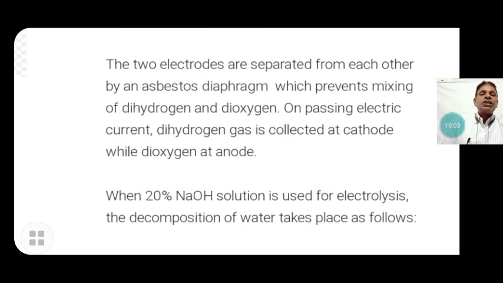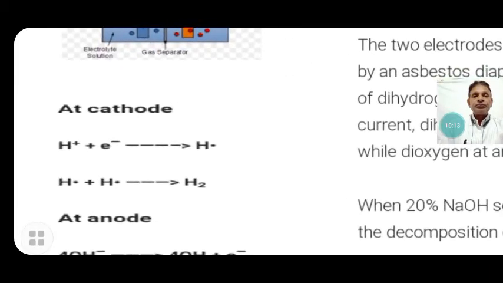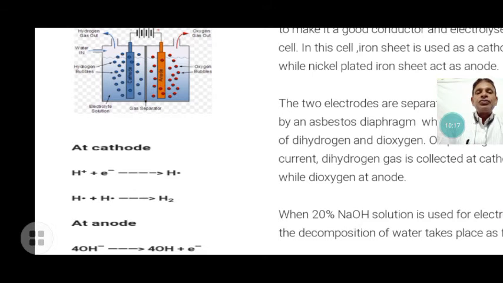When 20% sodium hydroxide solution is used as the electrolyte, the decomposition of water takes place as follows. The reaction at the cathode: hydrogen ion gains one electron and is reduced to a hydrogen atom.